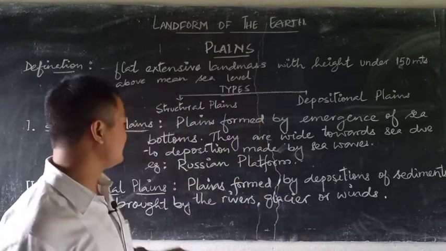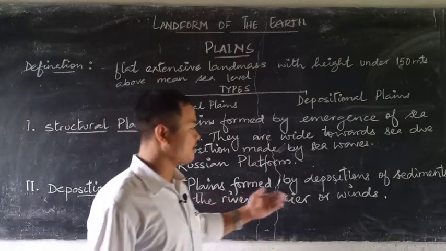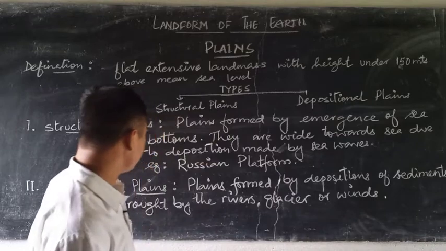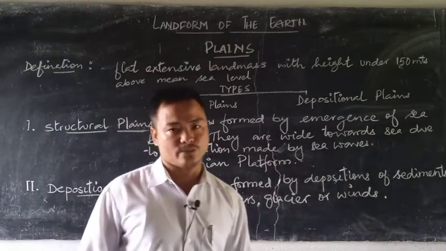The other form of plain is depositional plains, and it can be defined as the plains formed by depositions of sediments brought by the rivers, glaciers or winds.